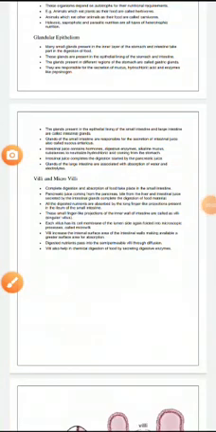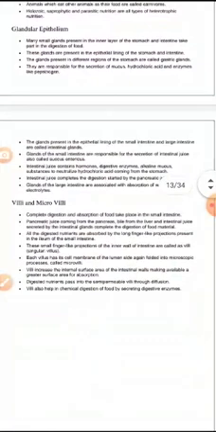Class 10th. In continuation with the chapter life processes, today we are going to discuss glandular epithelium. We are starting with glandular epithelium. Many small glands present in the inner layer of the stomach and intestine take part in digestion of food. These glands are present in the epithelial lining of the stomach and intestine.